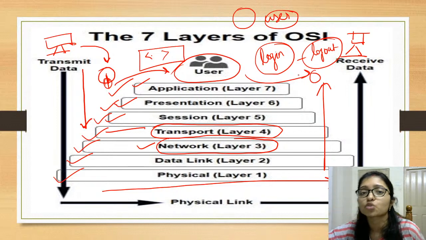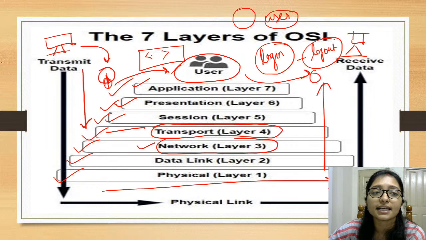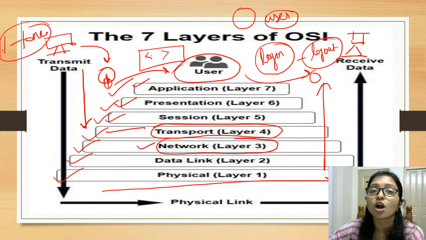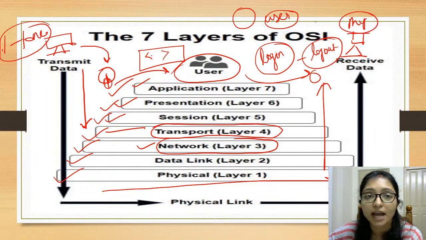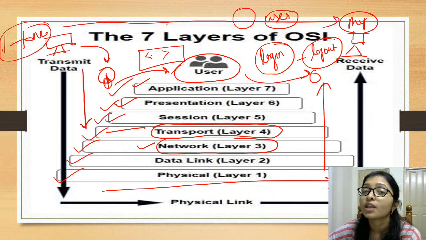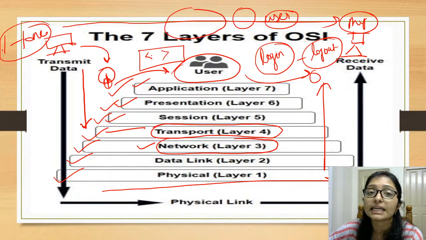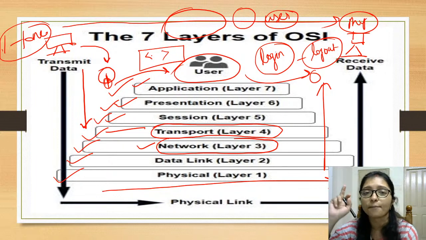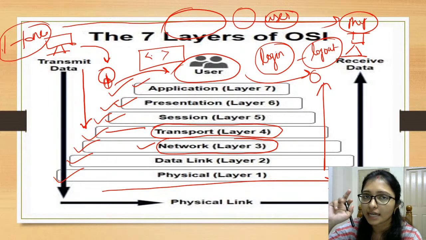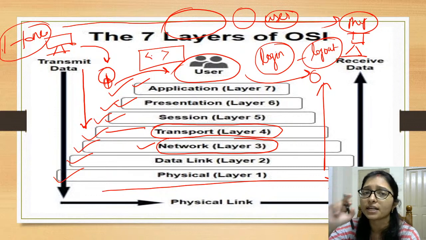Think of it like this: it is your home, and from your home you have sent the data, so there is no possibility of any accident in your home, and it is my home, so there is no possibility in my home. But from your home to my home, when the data is traveling, an accident can happen at this position, on the road. When it is traveling through the road, then accident can happen, then anything can happen, that is hacking, spoofing, anything.